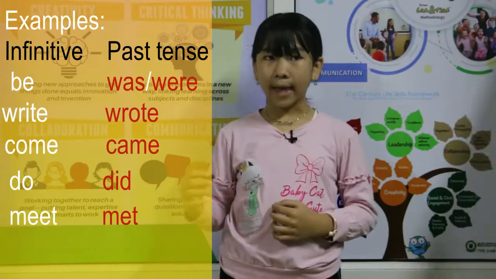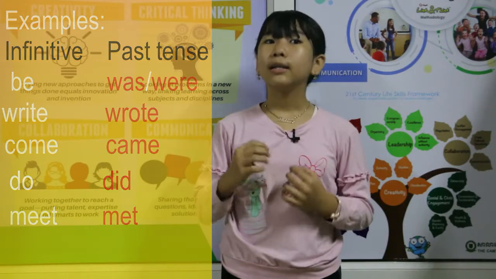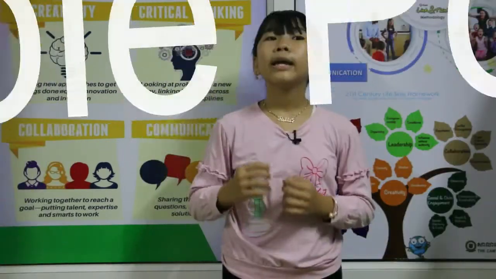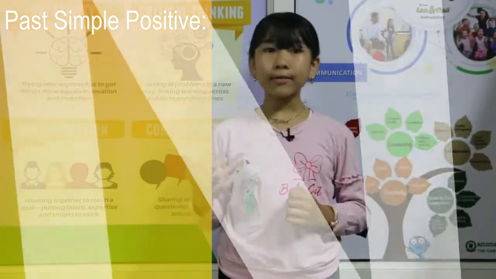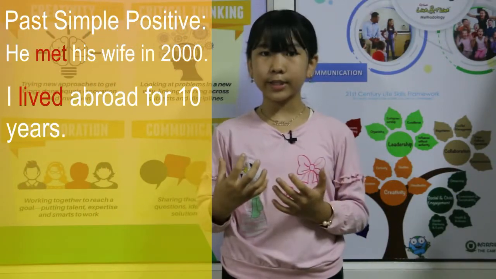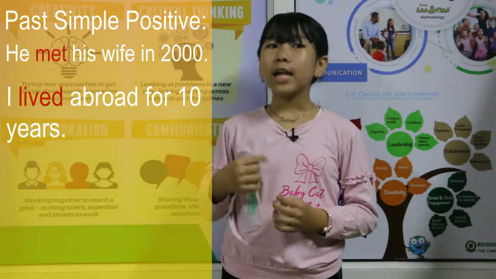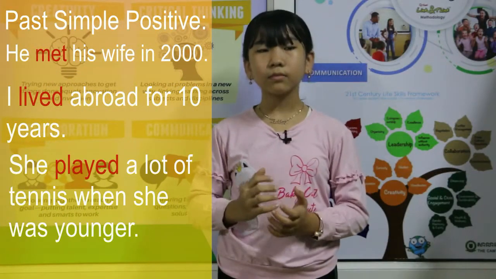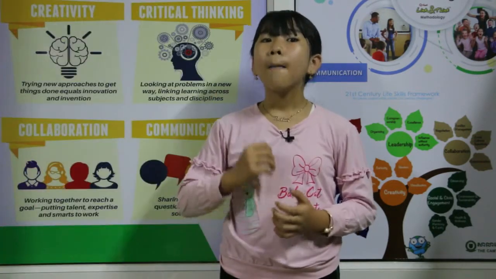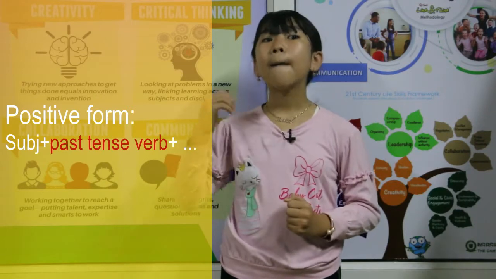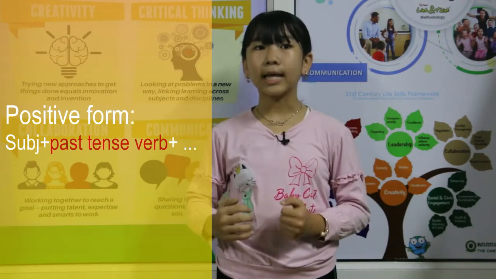Meet, met. Now, let's talk about forms of the past simple positive. For example, he met his wife in 2000. I lived abroad for 10 years. She played a lot of tennis when she was younger. Notice the positive form: subject plus past tense verb plus the rest of the sentence.